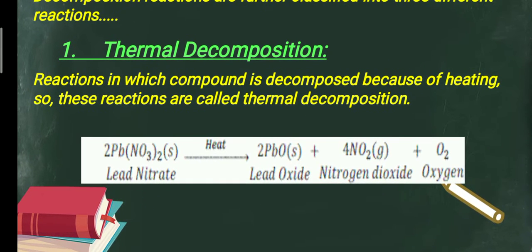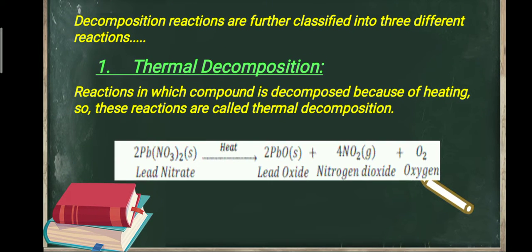We have an example: when lead nitrate is heated, it decomposes into lead oxide, nitrogen dioxide gas is released, and oxygen is released. So, in this case, heat is responsible for the decomposition.